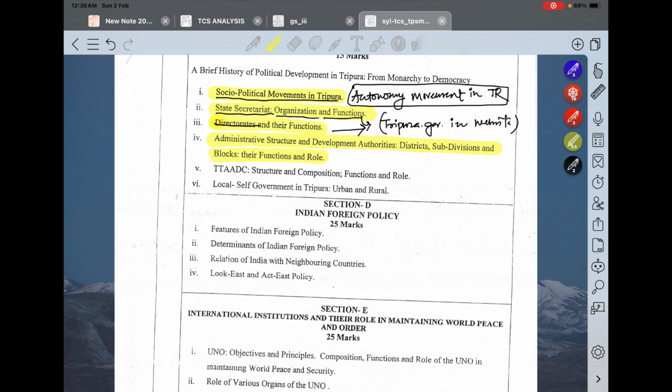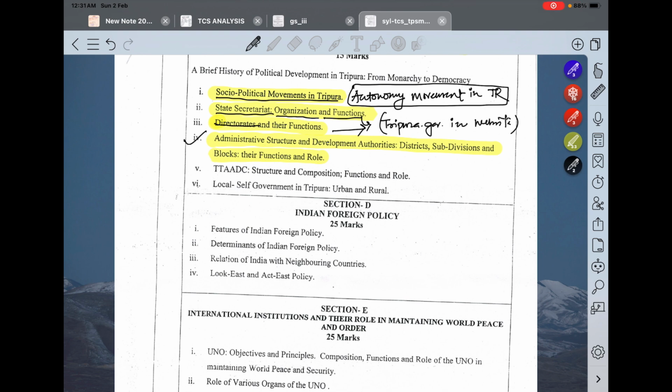And also I have told you the name of one book, I have told you to refer to one book, that is Study Guide Tripura by Dilip Kumar Roy. You can also refer to that book for this portion. Okay, or else you can refer to this website also, but always update your data. On the website they always update, like if there is any change in the administration process, they directly update it. So I will suggest you refer to this website.